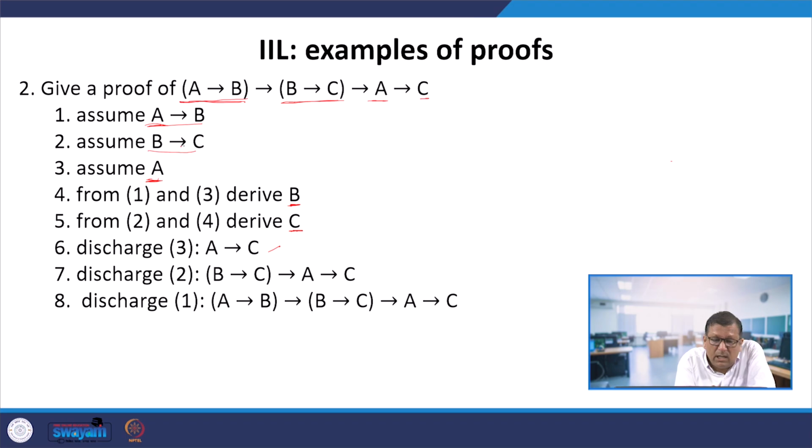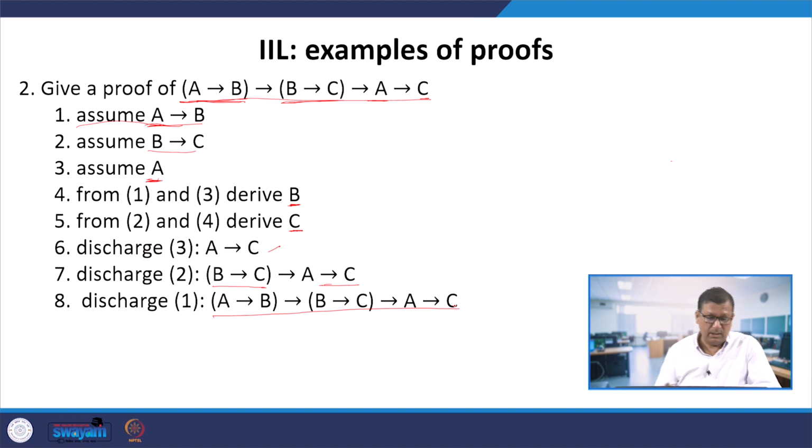Now we can discharge B implies C. So we will get B implies C, this whole thing implies A implies C. Now we can discharge 1. So we will get this given logical formula. This we have obtained.